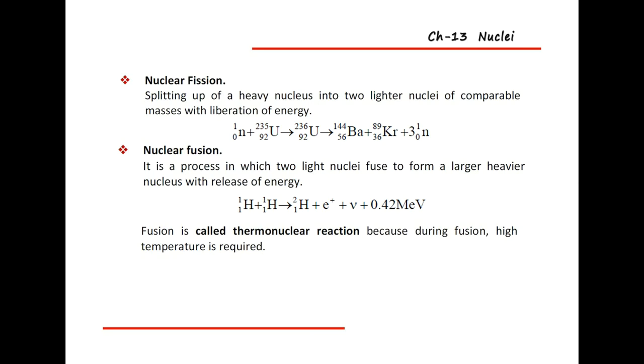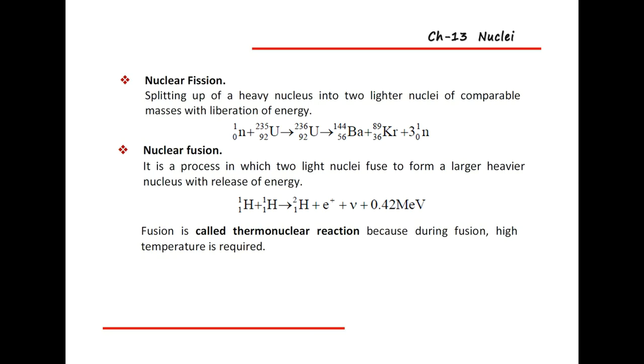Nuclear fission is the splitting of a nucleus, while nuclear fusion is the combination, the addition, of two nuclei. When two light nuclei fuse, they form one heavy nucleus along with an enormous amount of energy. That process is known as nuclear fusion.